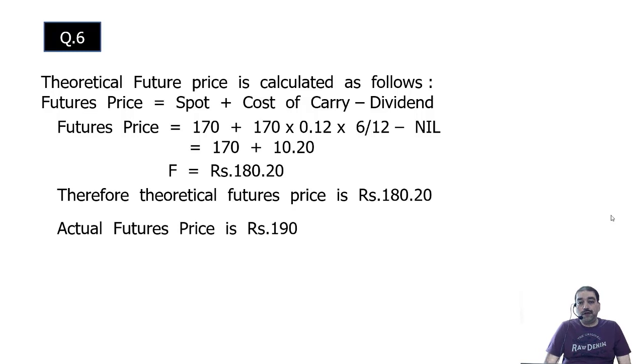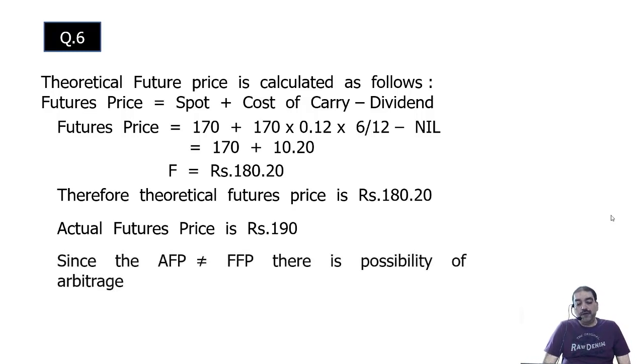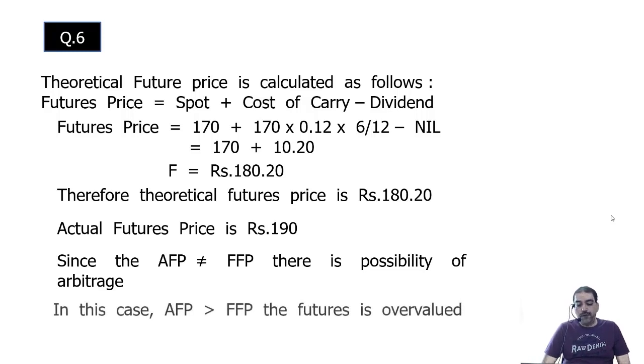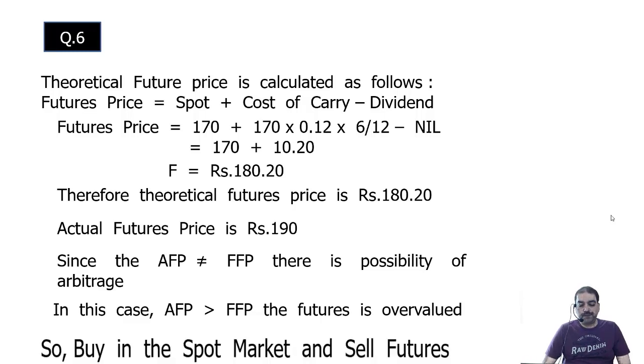They have asked, does an arbitrage opportunity exist? Yes, because the actual futures price is not equal to the theoretical futures price. So there is a possibility of arbitrage. Since the AFP is not equal to FFP, there is a possibility of arbitrage. What is the situation? AFP is greater than FFP. So it is overvalued. Overvalued means I will sell futures and buy in the spot market.